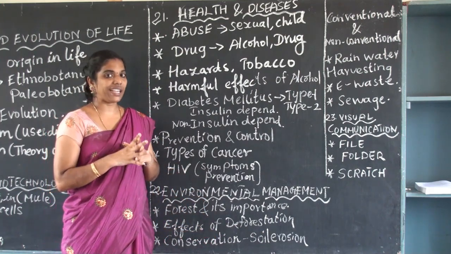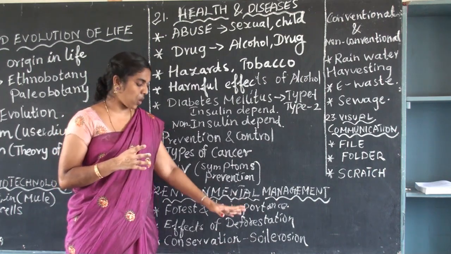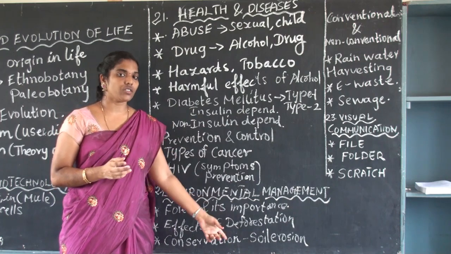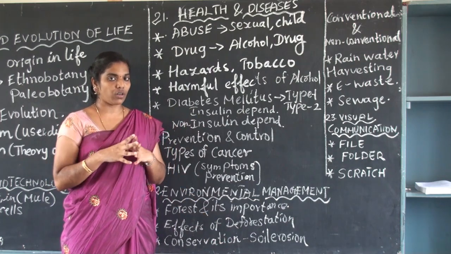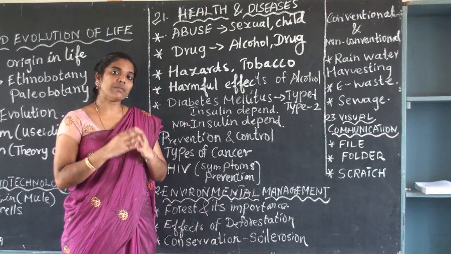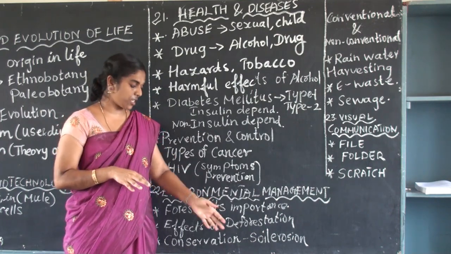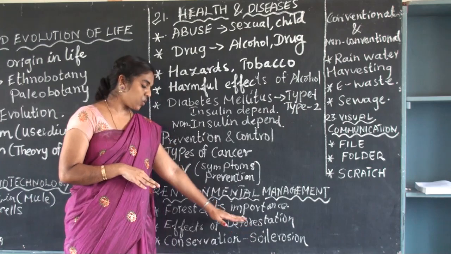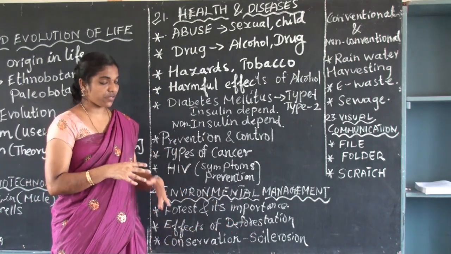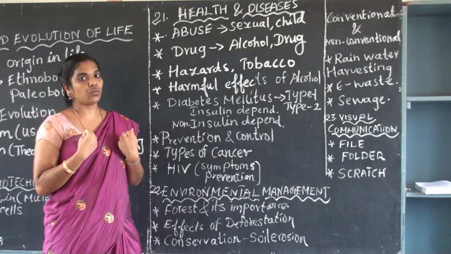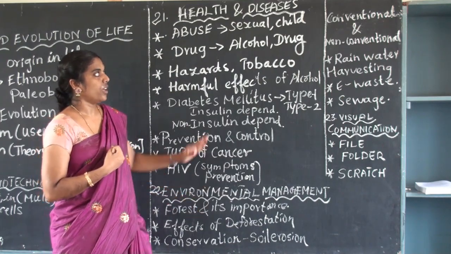soil erosion. Many times a student may have confusion between soil erosion and corrosion. Corrosion is a chemistry part and soil erosion is a biology part. Don't mix both things together. Many times children answer soil erosion as corrosion and corrosion as soil erosion. Soil erosion is a different part. So don't mix these things up. And conservation: how we can conserve the soil and the plants to keep our environment good.